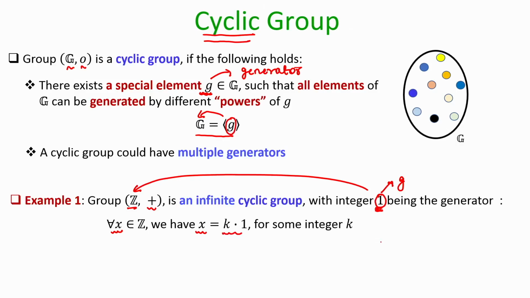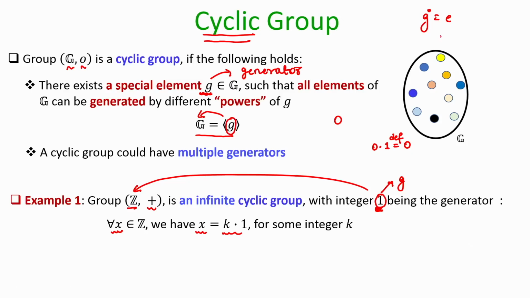So, for instance, if you want to generate say the element 0 from this element 1, then I know that 0 times 1 is equal to 0. That is the definition of my group exponentiation. That means, remember I defined g power 0 to be the identity element when I followed the multiplicative notation.